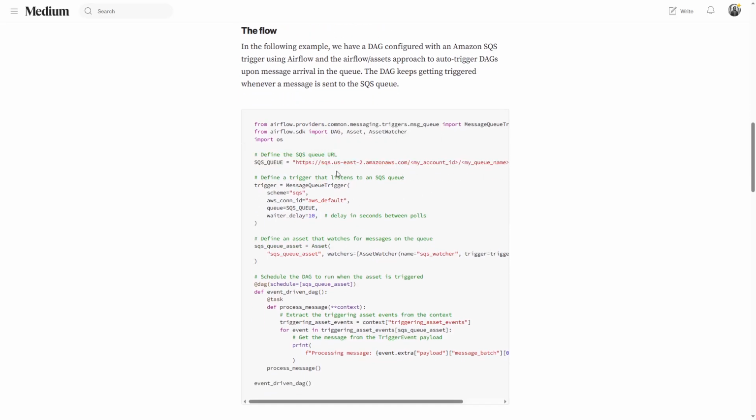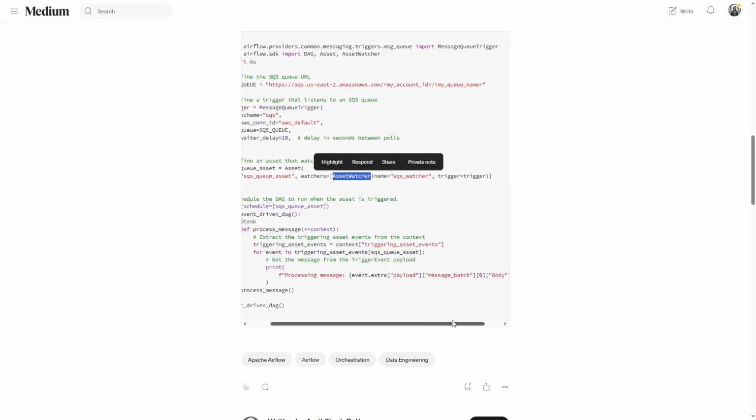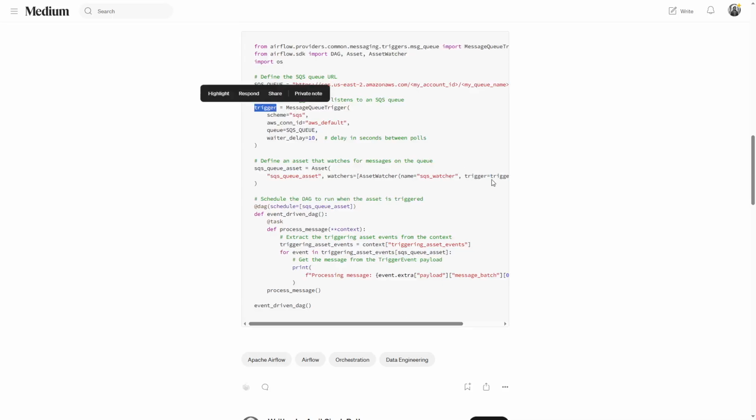First we define the SQS queue. So we define our AWS account ID and queue name, and then we also define a trigger. The trigger inherits from the base asset trigger. And if you see, it defines an SQS trigger with the AWS default connection, the SQS queue, and the delay, which is the gap between the polls. Then we define an SQS asset. The asset has a name, and then we say which asset watcher class, and we mention which trigger, the one we have registered here, the SQS trigger. And then the task schedule is based on this asset.